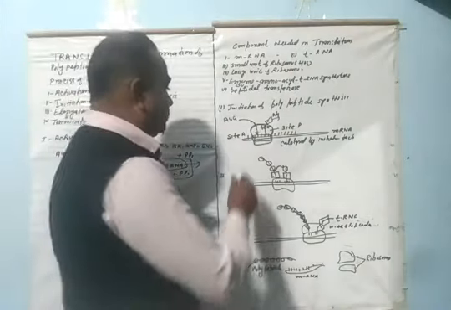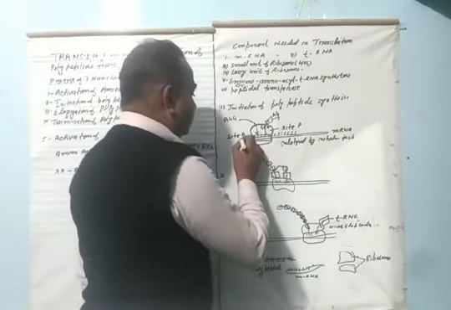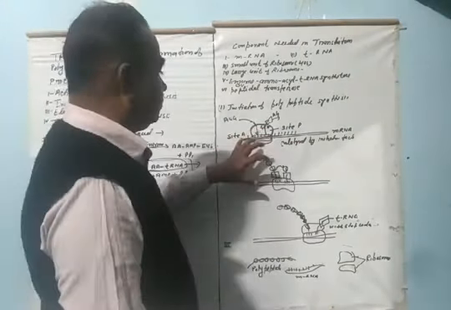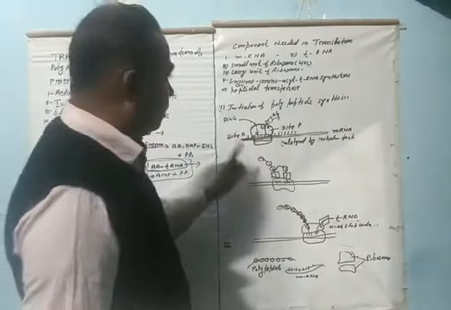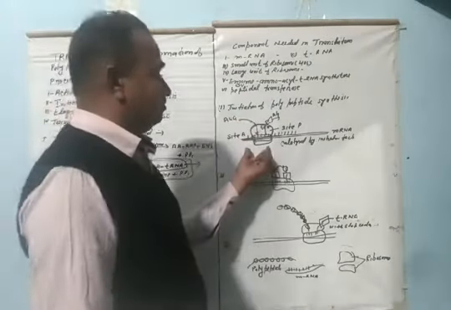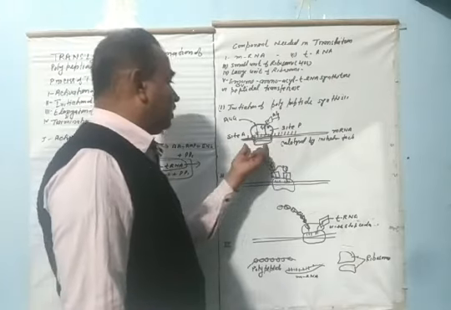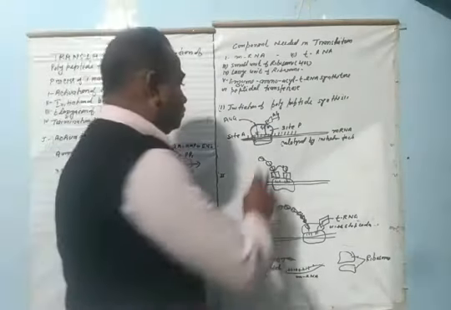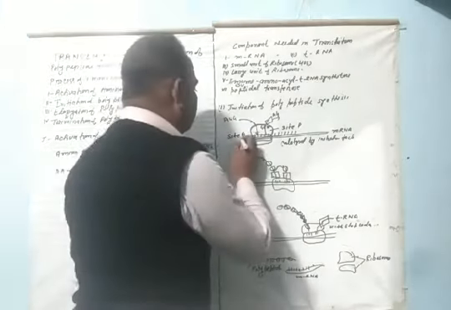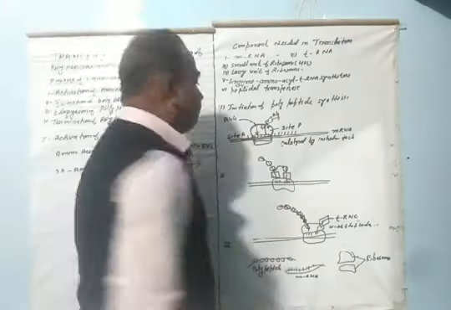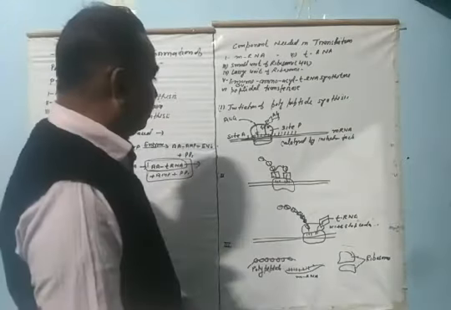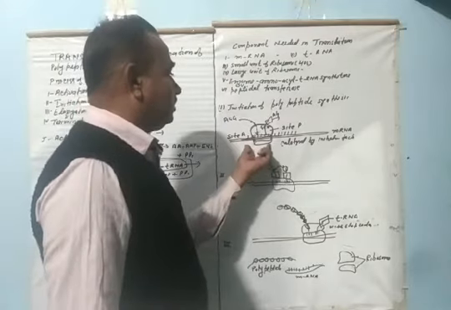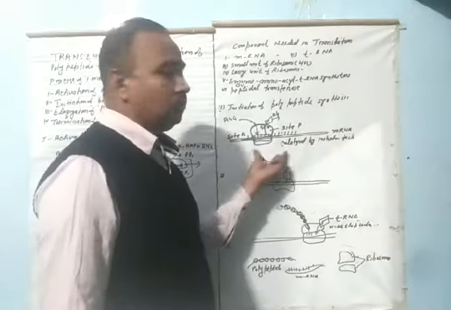In this case, first of all, the mRNA is encountered by the small unit of the ribosome. These two follow the rule of base pairing. After that, the large unit encounters this with the help of the initiator codon.